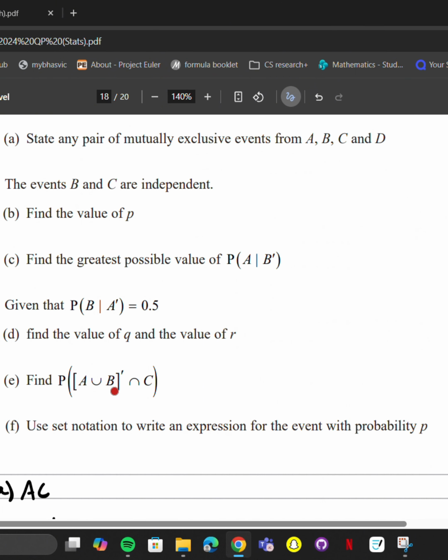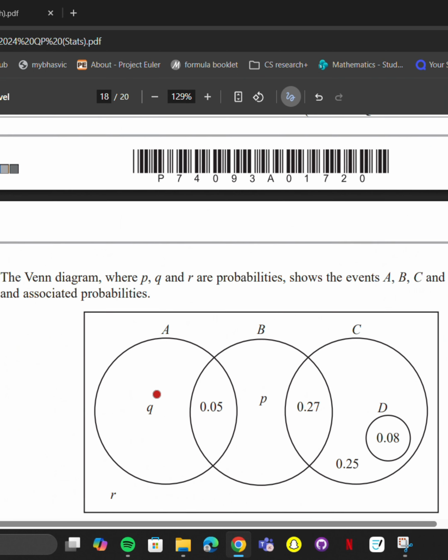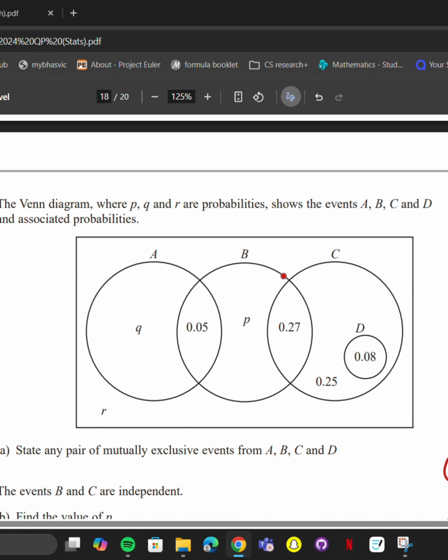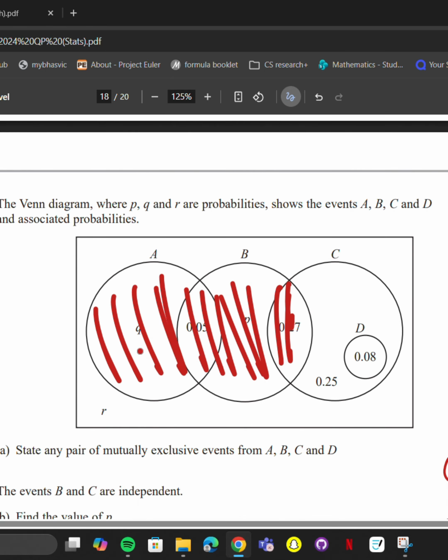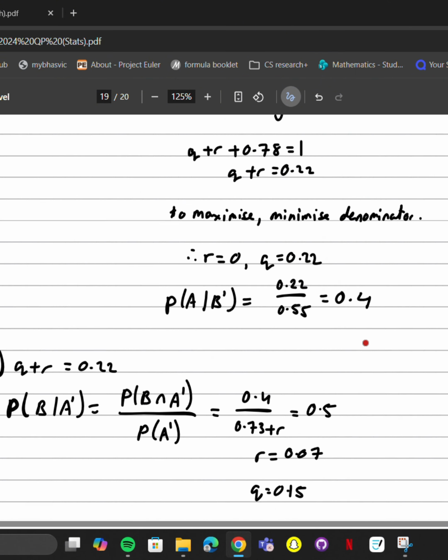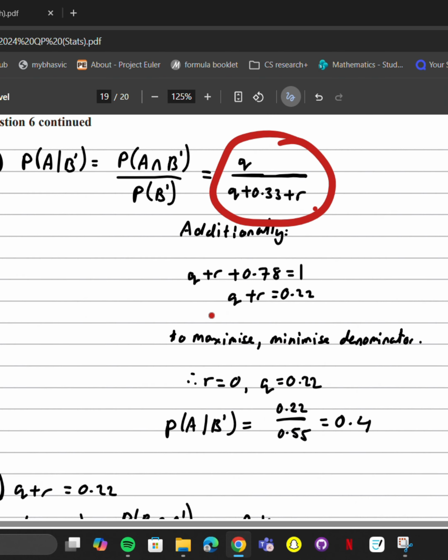Okay, E. Find the probability of not A or B, and C. A or B would be this. So not that would be anything outside of this. But then and C would be this information, right? It's not in A or B, but it's also in C. So it's 0.08 add 0.25, which is 0.33.